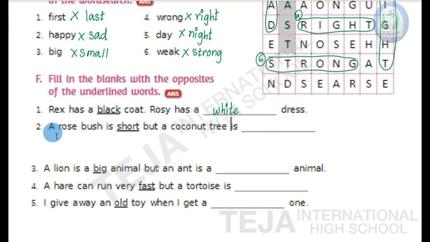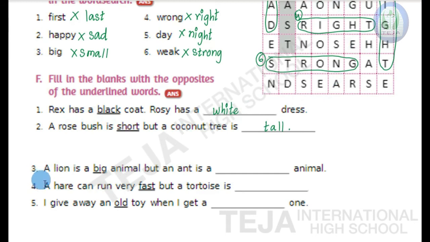Okay. Now second one. A rose bush is short, but a coconut tree is dash. Opposite of short is tall. A coconut tree is tall. Short, tall. Black, white.